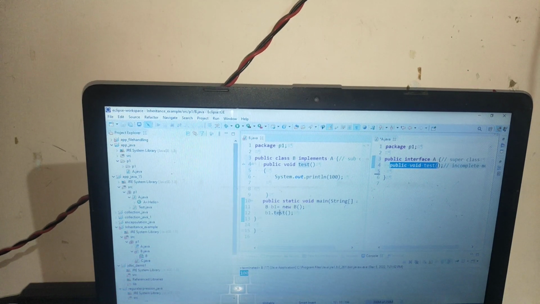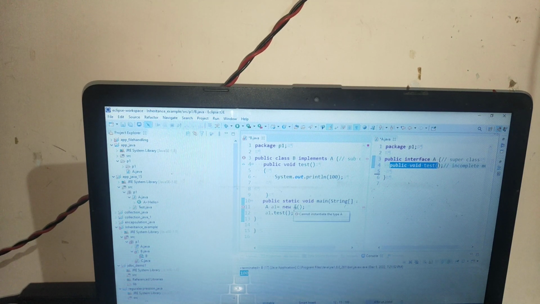So this will give me the a1 is equal to new A, a1.test, right? Give me an error: cannot instantiate the type A.